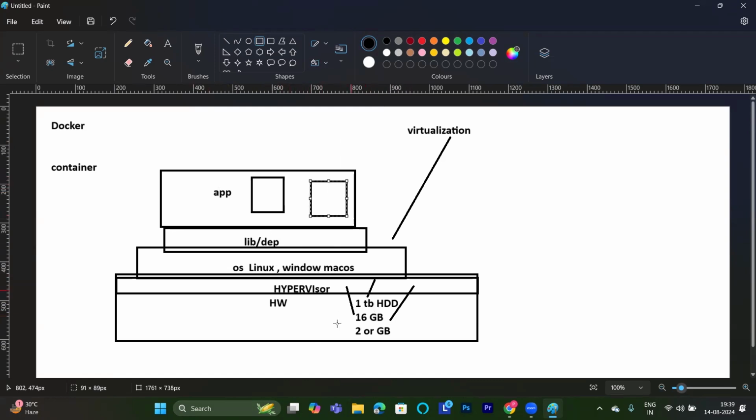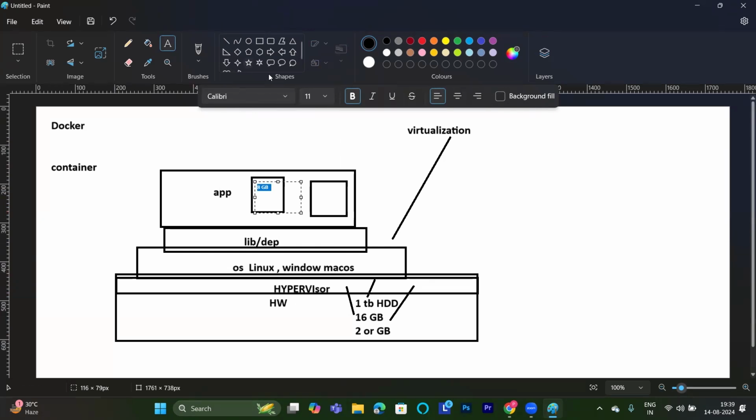Whatever hardware resources we have will be virtualized and we use the maximum of them. This application will take 8 GB of RAM, and this application will take 8 GB of RAM. This is what virtualization did. It divided the hardware components and provided virtualization at the hardware level. So the resources we were wasting, we are not wasting anymore by using virtualization.